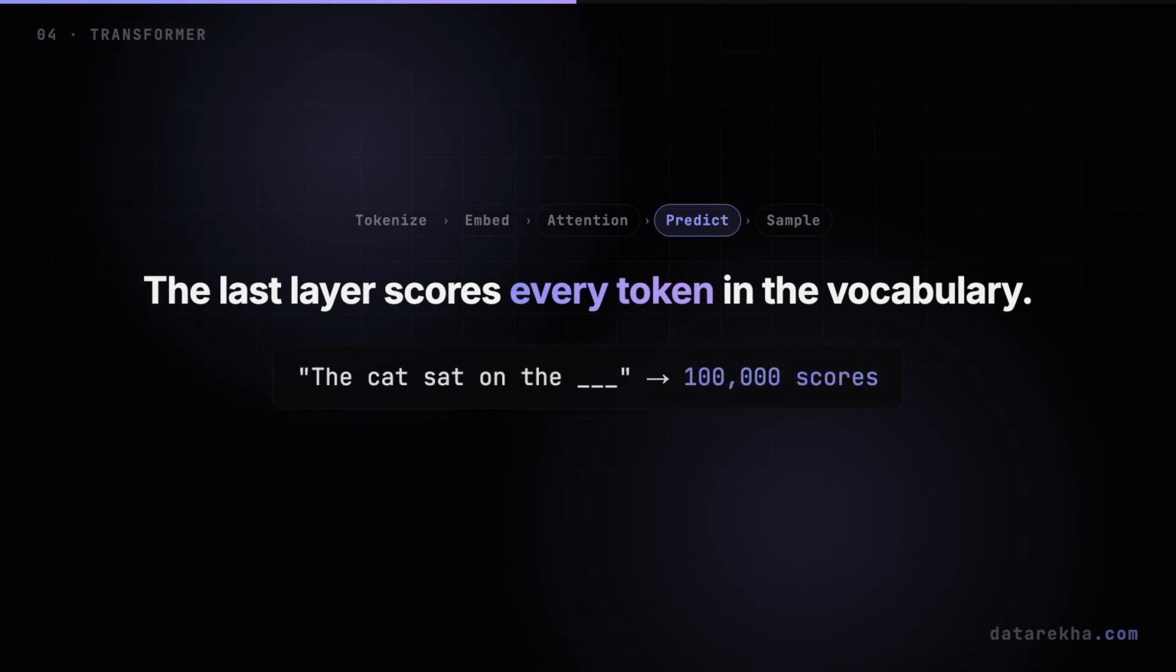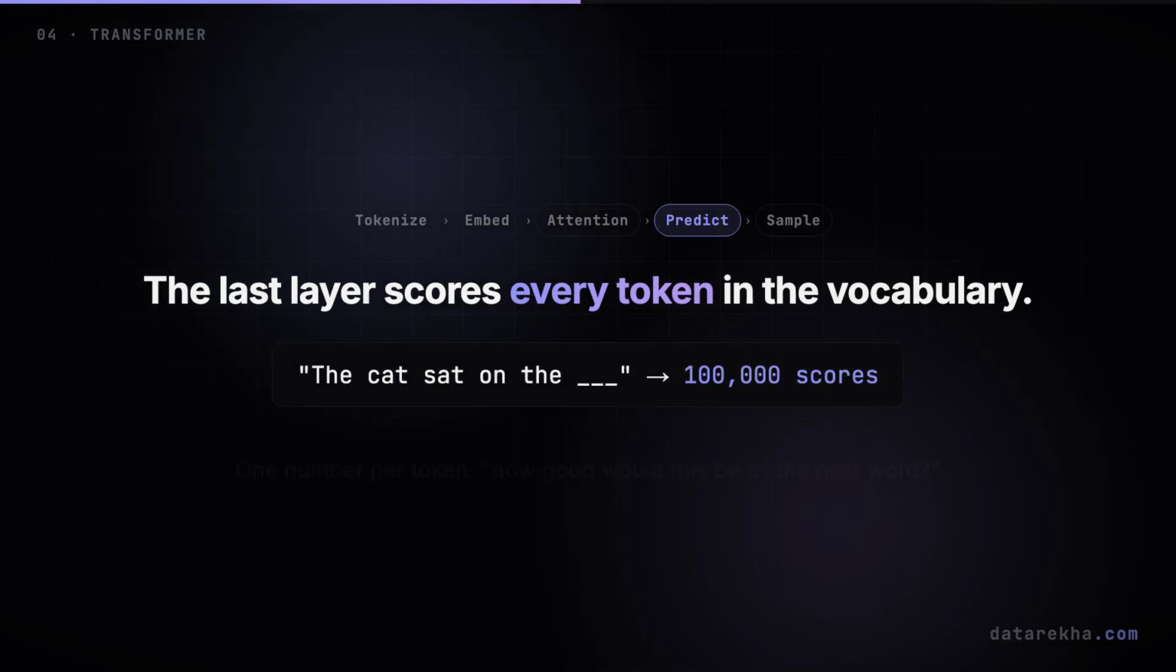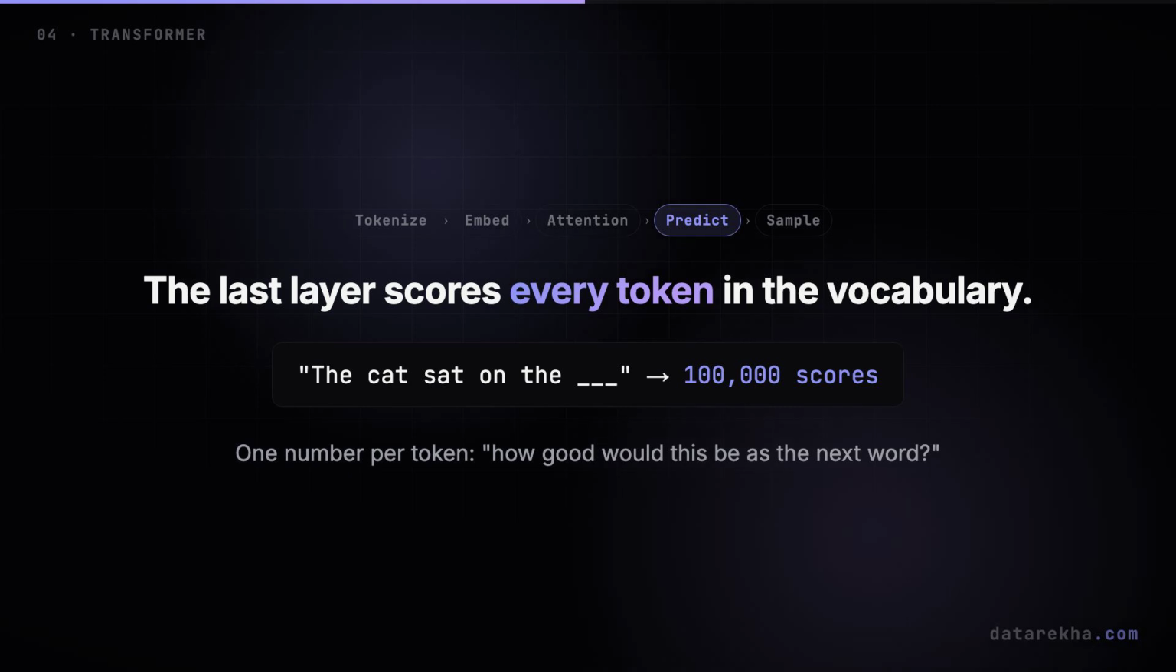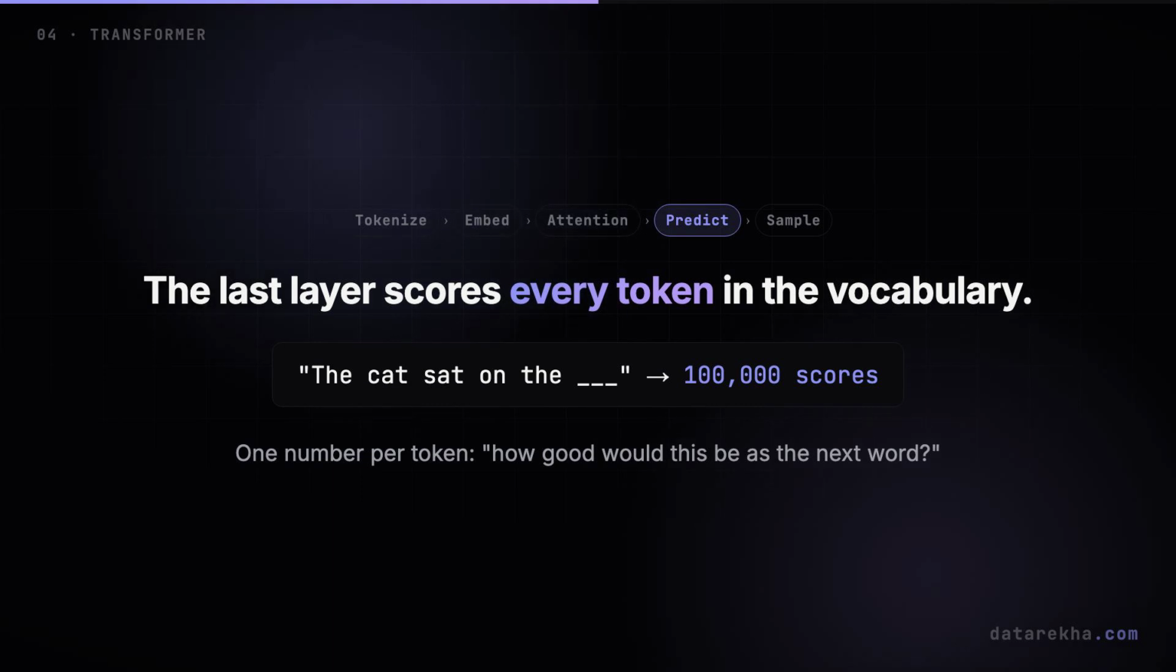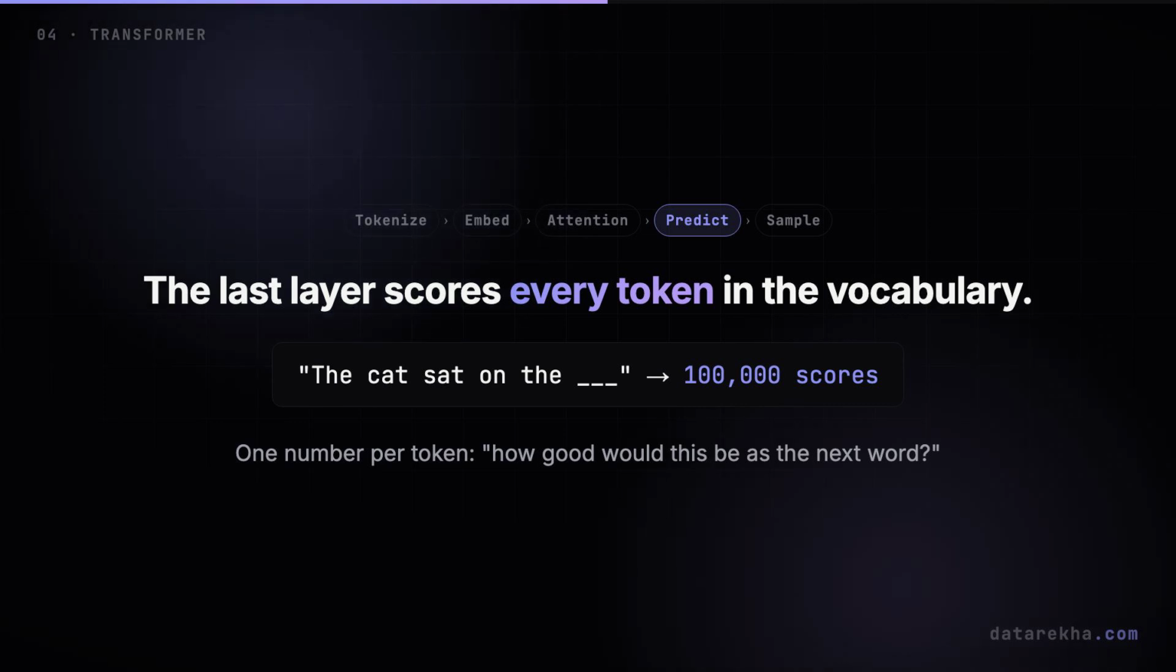After the final layer, the model takes the last position in your text and produces a score for every single token in its vocabulary. 100,000 numbers, each saying, roughly, how good would this token be as the next word? After all that machinery, we are finally ready to pick one.